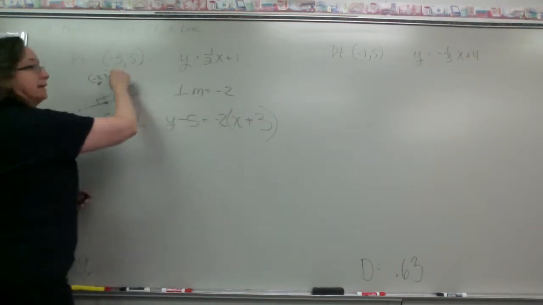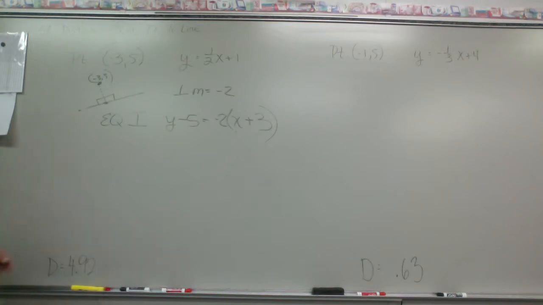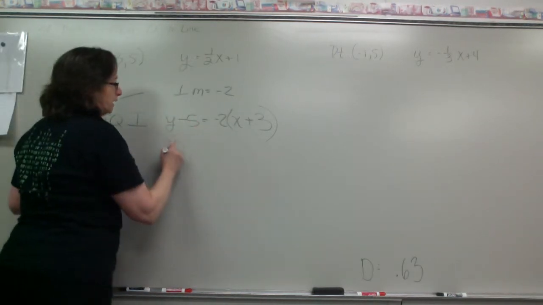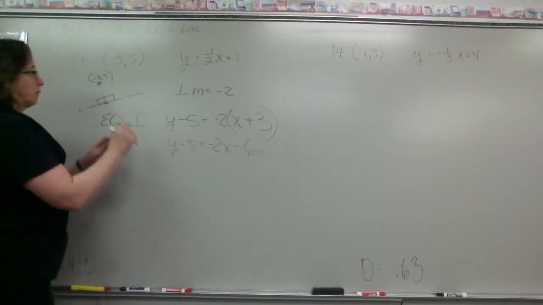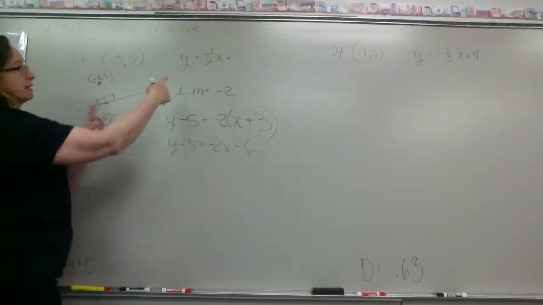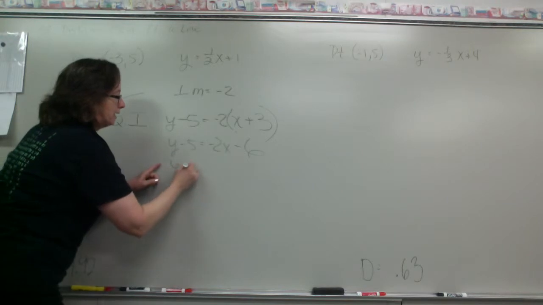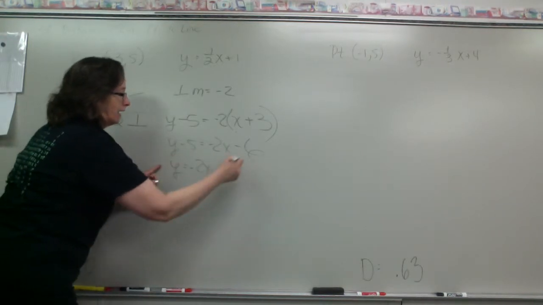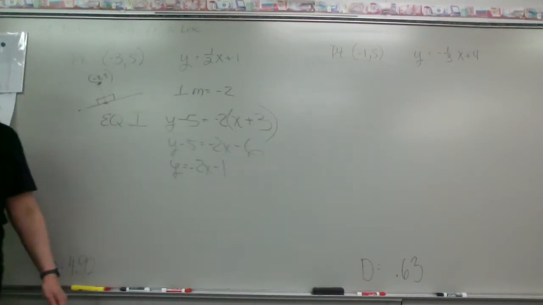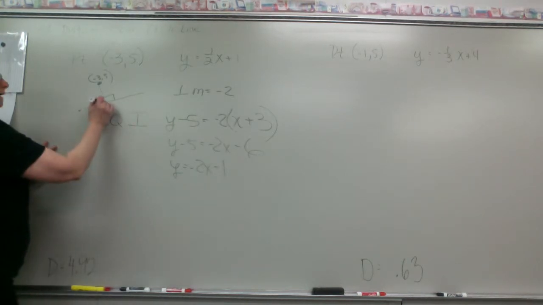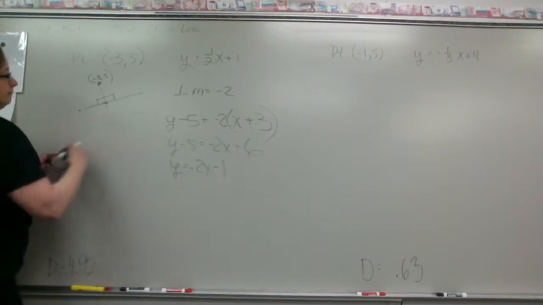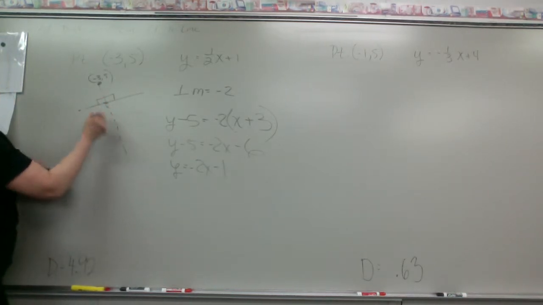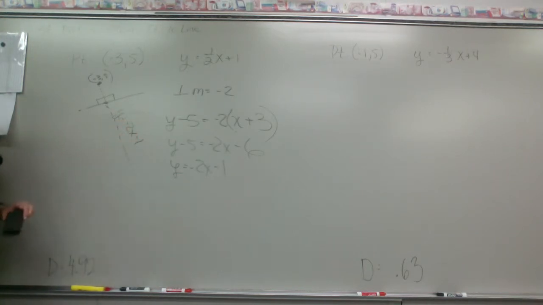So x minus a -3. Okay, so then when we distribute, we get y minus 5 is -2x minus 6. And when we're trying to get it into the slope-intercept form, we'll say y equals -2x, add 5, and it's a -1. Okay, so this line coming down here is the line, this perpendicular line I've made is y is -2x minus 1.